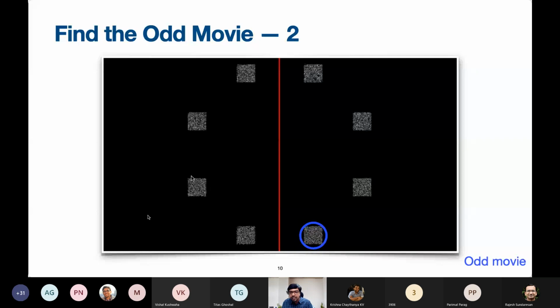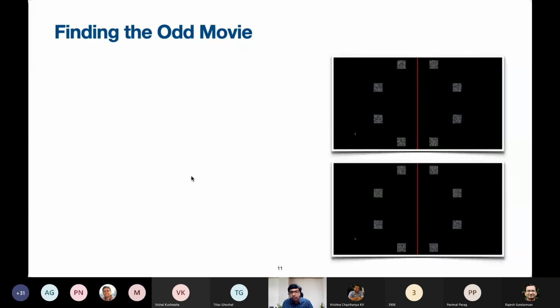So the point is that the time to find the odd movie depends on the drifts of the movies. Perhaps in this example, it is much more clear to appreciate the usefulness of having some error and having to keep this error small. We saw that live.